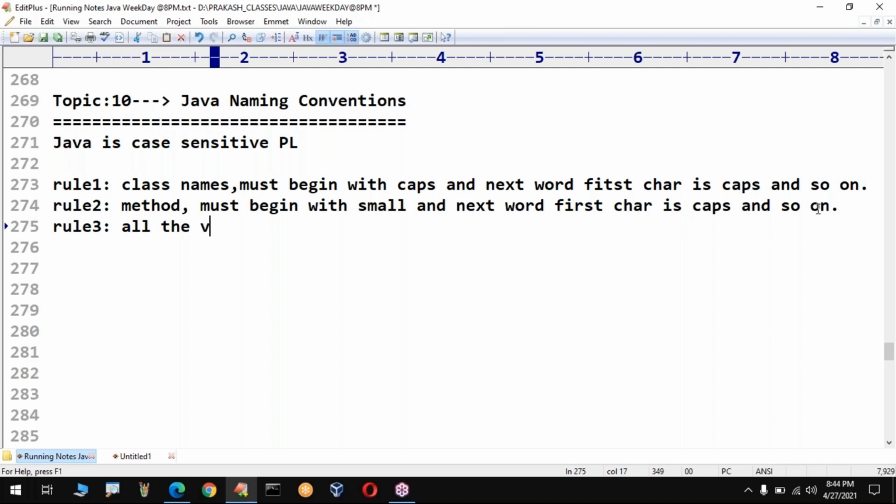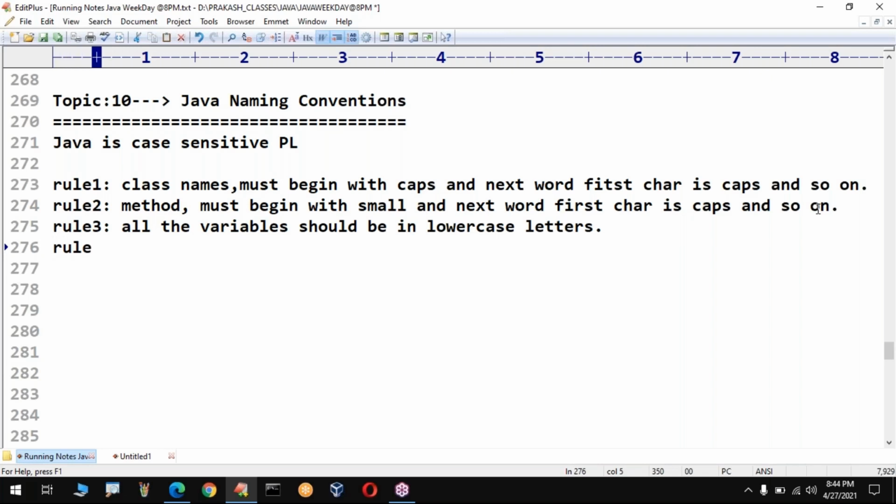Third rule, sir, all the variables should be in lowercase letters. Okay, sir, by mistake, if you try to take a capital letter, no problem, it will allow, but it is never recommended to go for such a type of terminology.